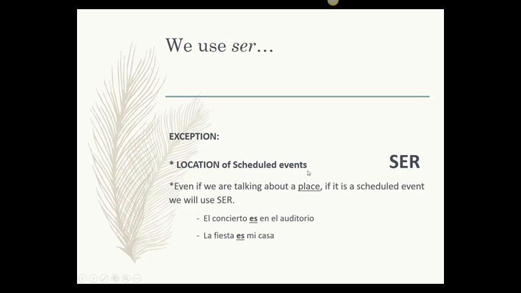If it's a scheduled event, like the concert, the party, the wedding, the birthday party, the meeting, things like that, even if you're talking about where they are located, they're going to go with ser. El concierto es en el auditorio. La fiesta es en mi casa. Even though you're talking about where the party is, where the concert is going to be located, you need to use ser. Okay? So just careful with this exception.